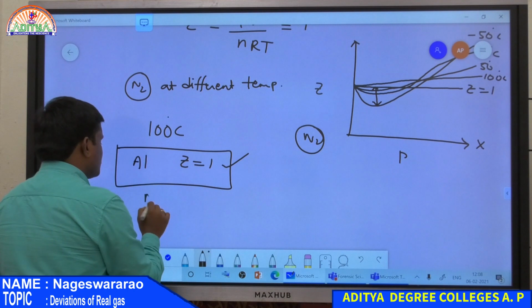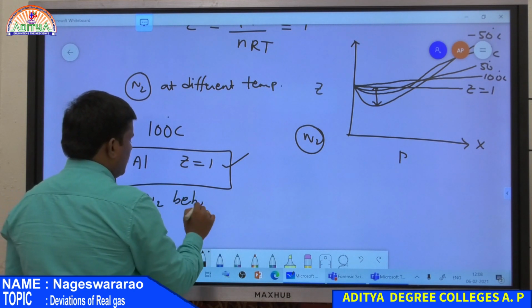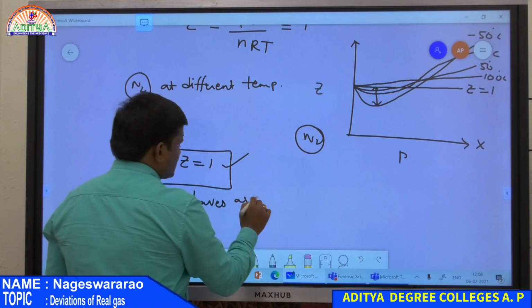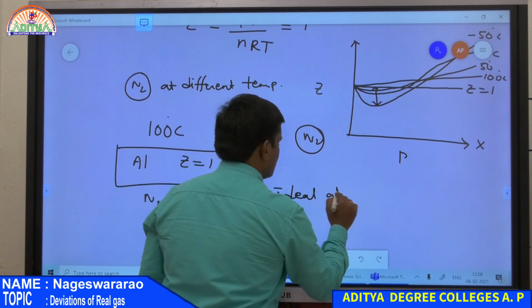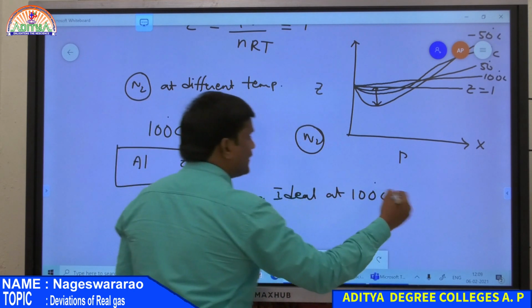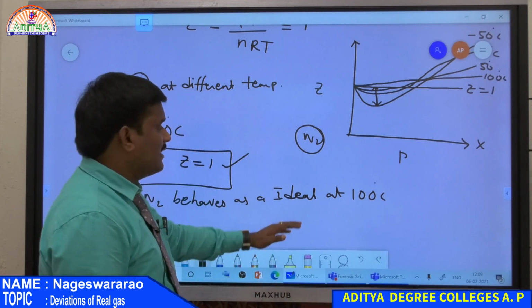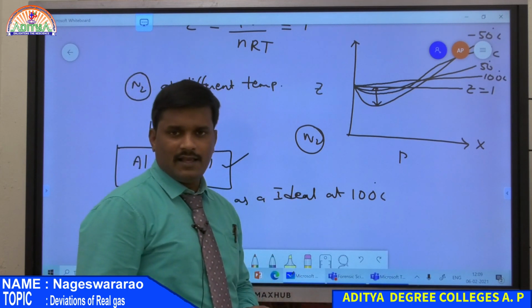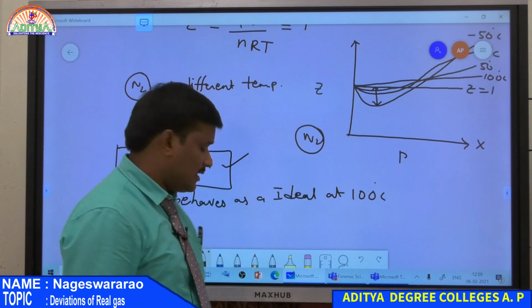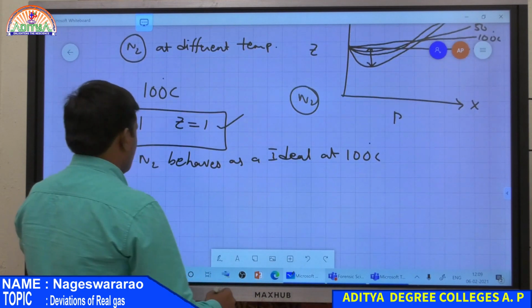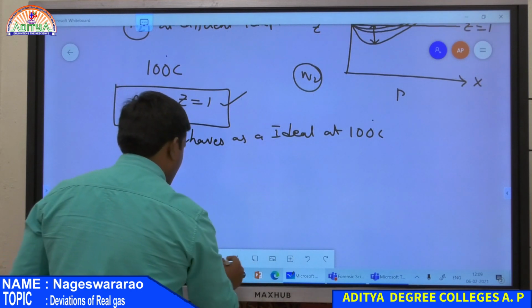Therefore nitrogen gas behaves as ideal at 100 degrees centigrade. That means only at high temperature does a real gas behave as ideal, but at low temperature there is a deviation in Boyle's law.